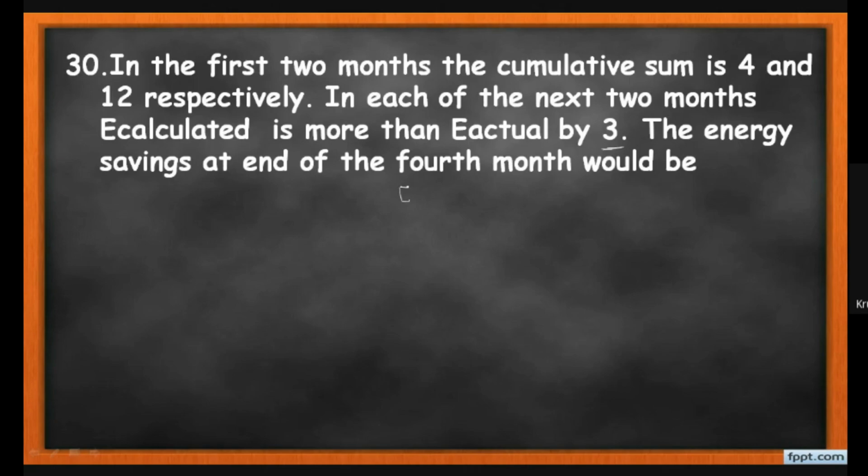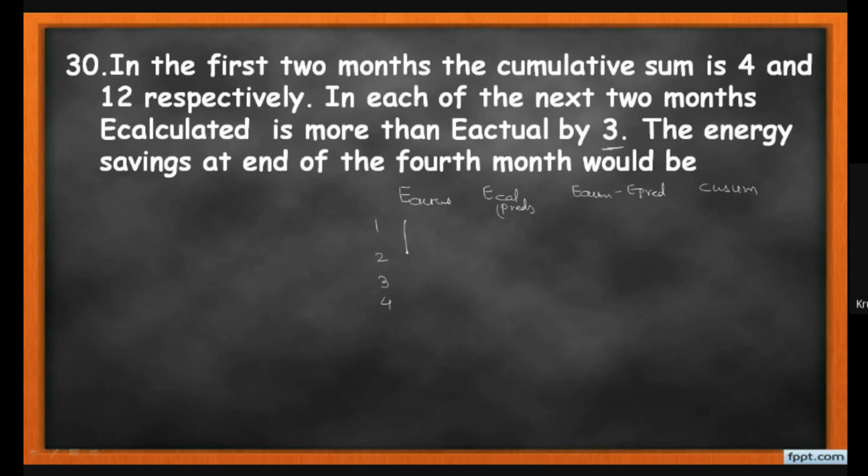So it is the energy actual consumption, then energy calculated, or we can treat it as the predicted one. Then there is the difference between the actual minus the predicted or calculated one, and then the last column is the CUSUM. So this is the structure. So let us take months 1, 2, 3 and 4. Here 4 months are there.